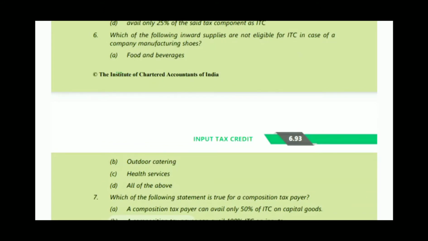See the 6th MCQ. Which of the following inward supplies are not eligible for ITC in case of a company manufacturing shoes? Option A, food and beverages. Option B, outdoor catering. Option C, health services. Option D, all of the above. Option D, all of the above is correct.